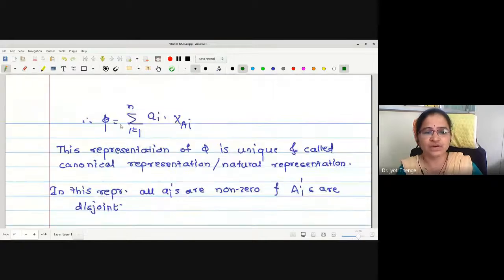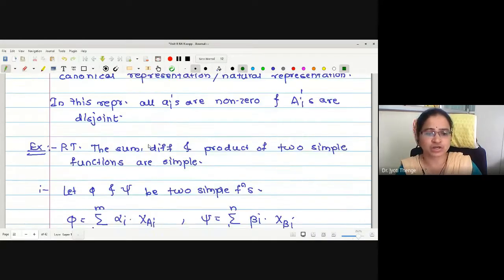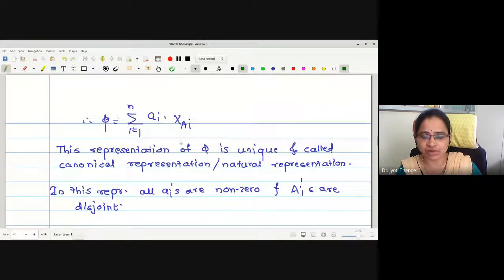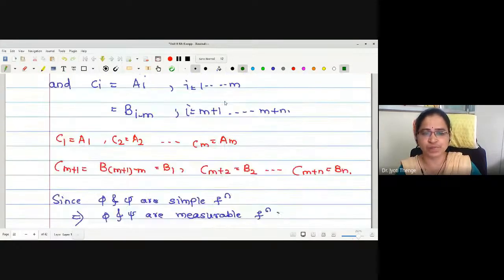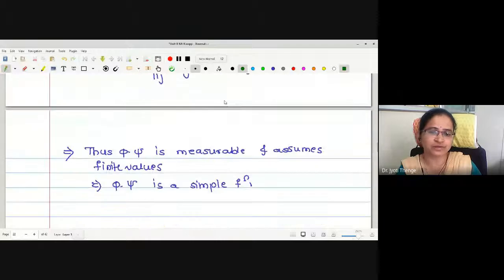With the help of this, one can represent the simple function phi in terms of characteristic functions, and this is called the canonical representation or natural representation. By using this canonical representation, we have proved that the sum, difference, and product of two simple functions is simple. I will not repeat the proof again.